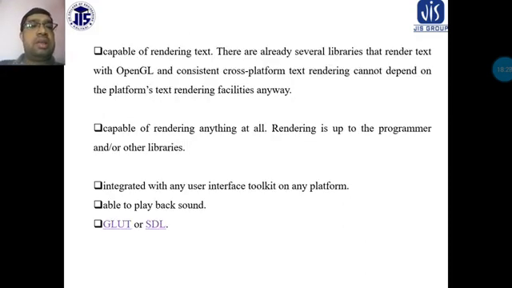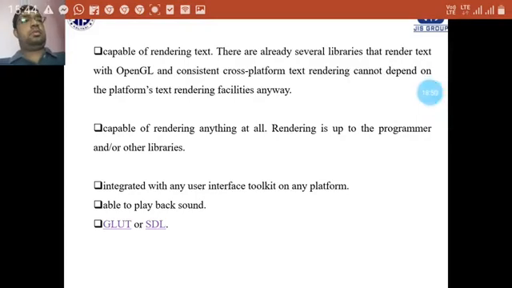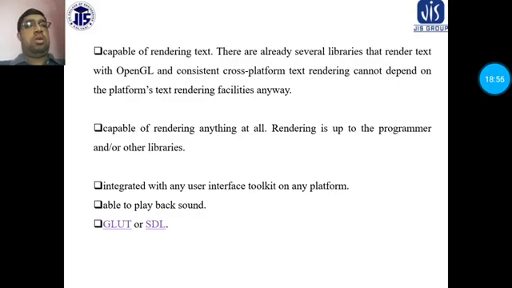It is not capable of rendering text. There are already several libraries that render text with OpenGL and are cross-platform, and GLFW cannot depend on the platform text rendering facilities anyway.